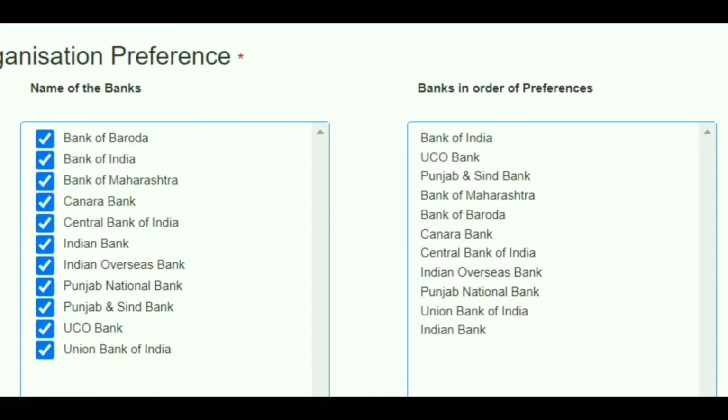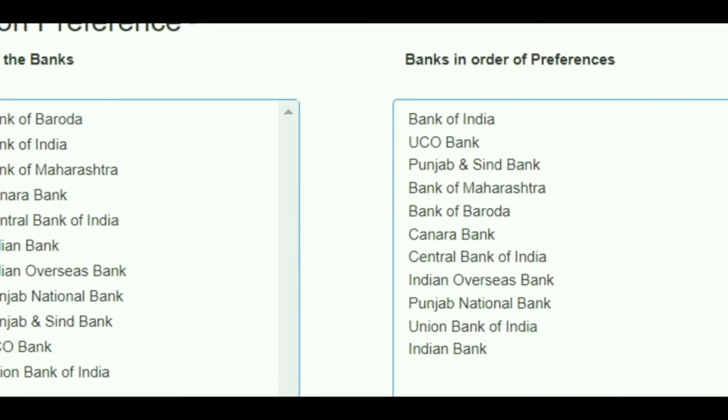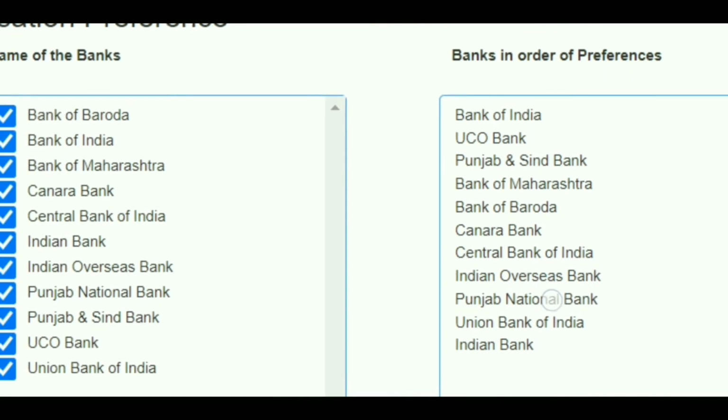So these are the list of banks. I have given some preferences to these banks. Whichever have vacancies, I have listed out and given preferences to those particular banks. These first 4 have the vacancies, that is the reason I gave the preferences to the first 4, and then the remaining banks you can select.